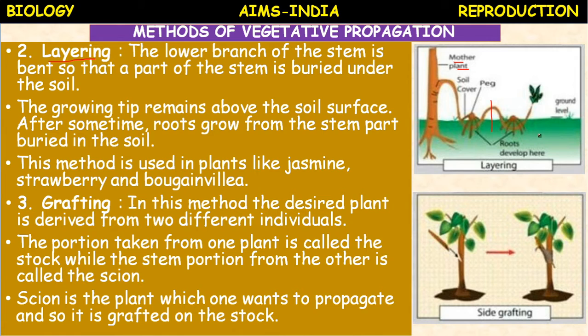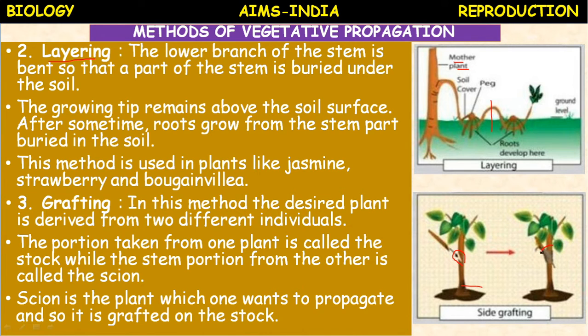Now see, this is grafting. This is the stalk, the root stalk, and here a wound is made, and the same type of cut is made in the scion, such that the scion fits in the stalk, a V-shaped cut.